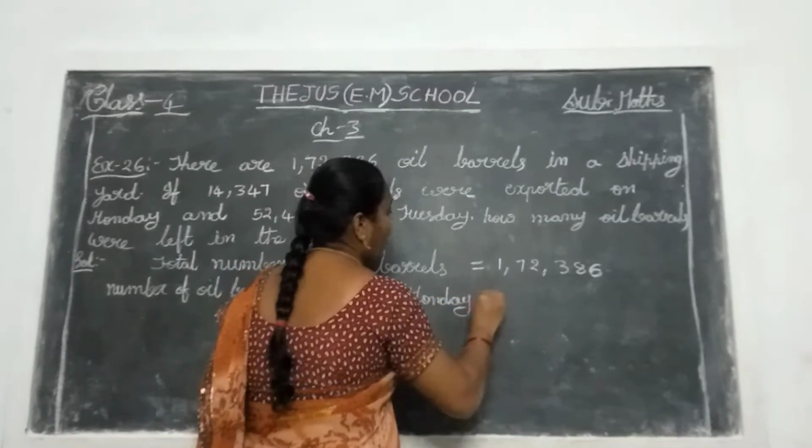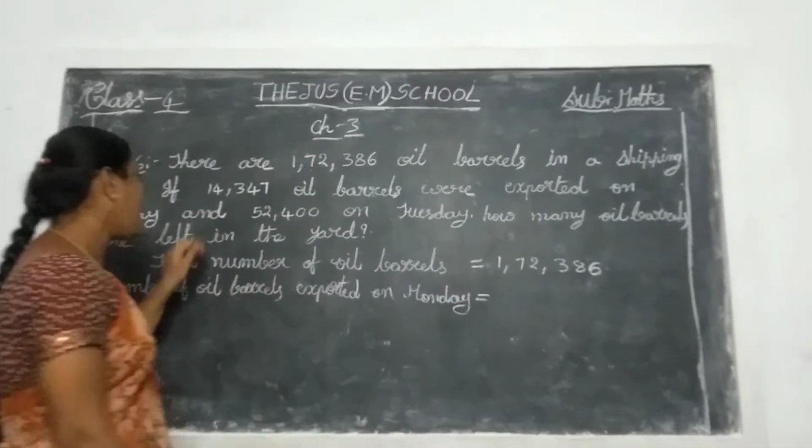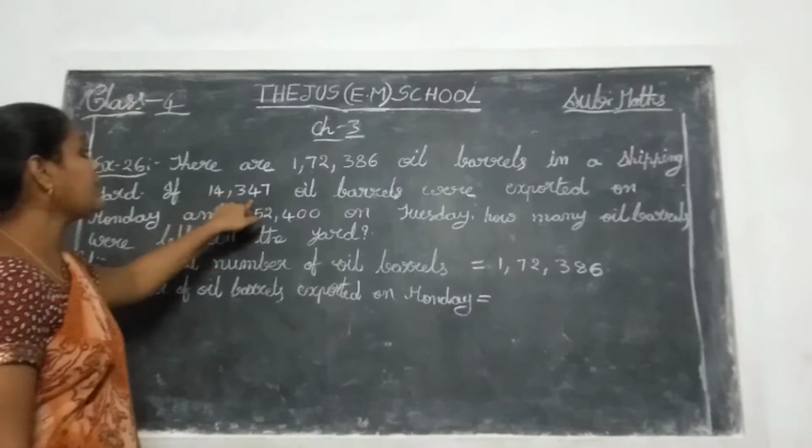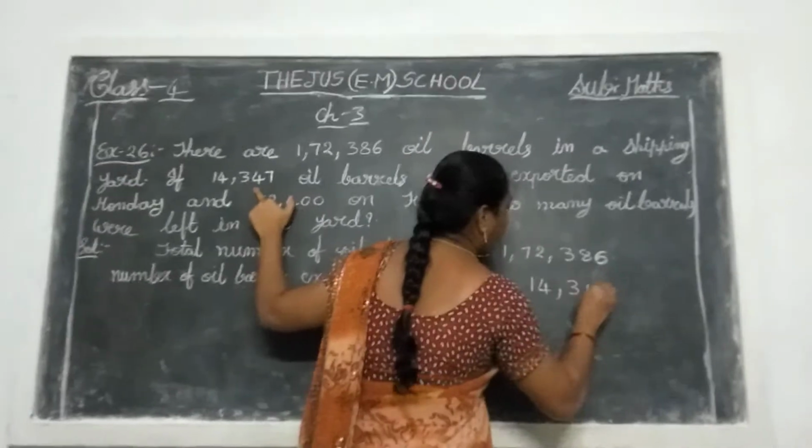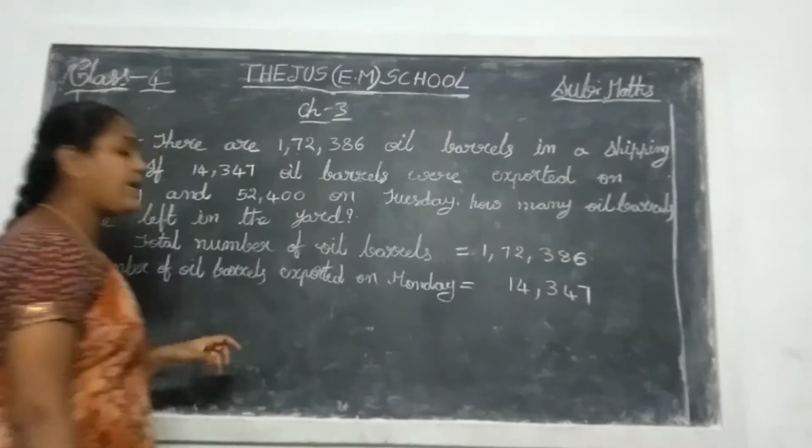Monday. How many oil barrels are exported on Monday, children? Observe the question. 14,347. So Monday will be completed.